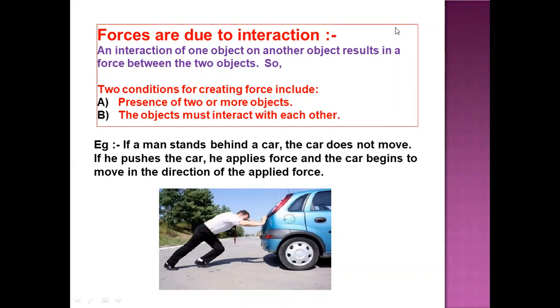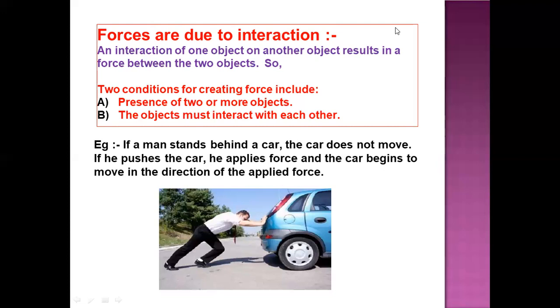The surfaces of both the objects meet each other. However, non-contact forces are the forces wherein the 2 surfaces of the different objects are not in direct contact with each other. Examples of contact force are muscular force and frictional force. For friction, the 2 surfaces should be in direct contact with each other.